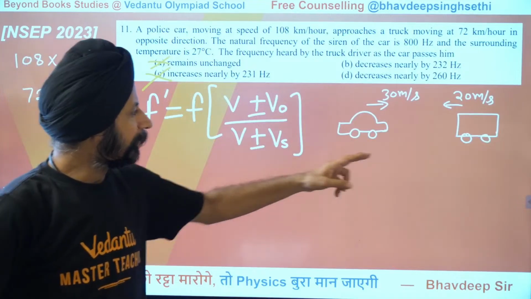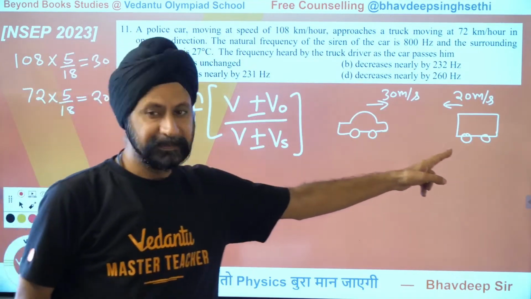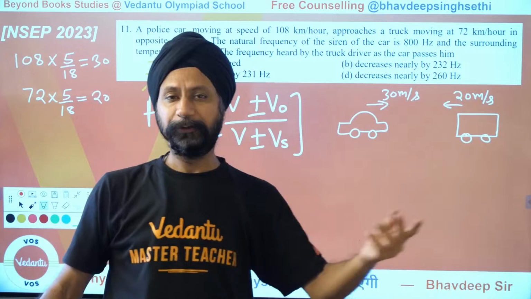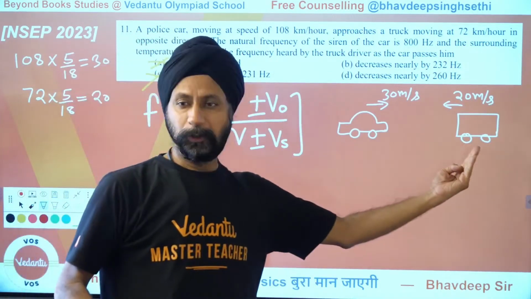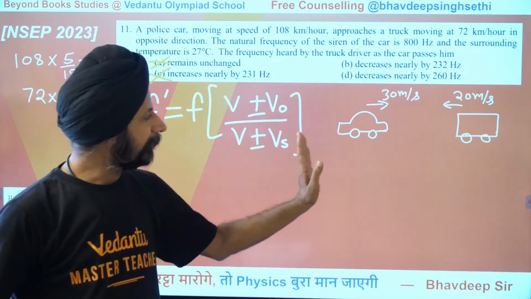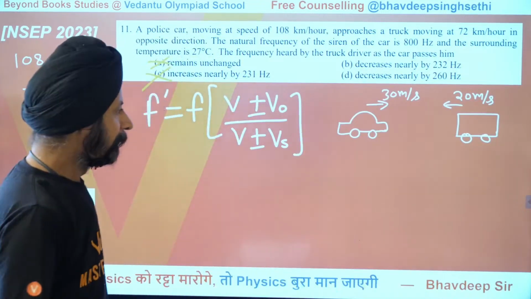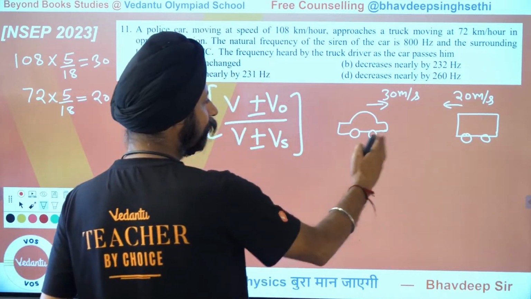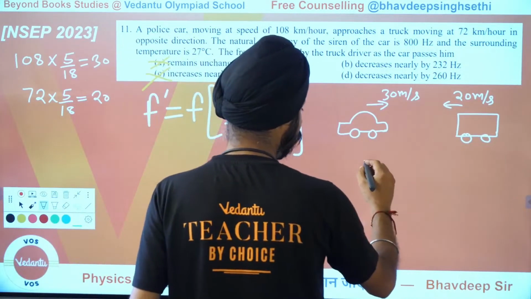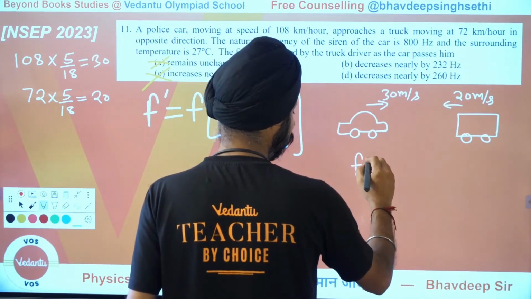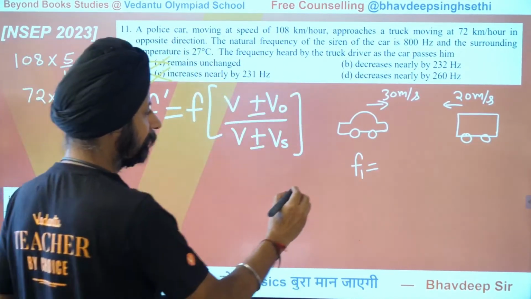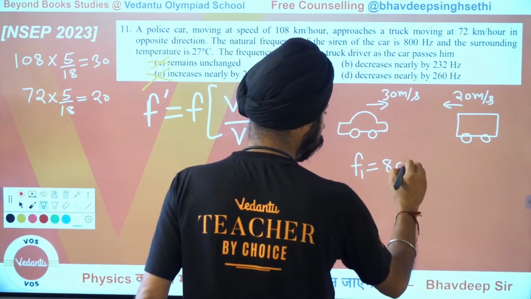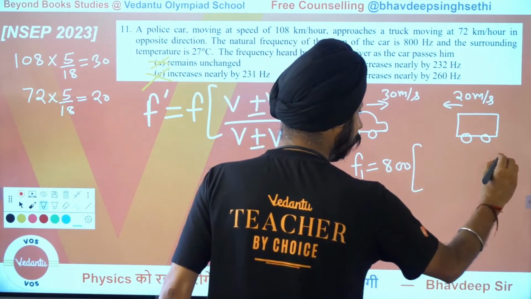Don't you think this is the source and this is the observer? The observer is going to hear a higher frequency for two reasons. First of all, the observer is coming closer to the source. Secondly, the source is coming closer to the observer. So how much frequency would be heard by the observer here? That frequency, let's call it F1, is going to be the original frequency, which is 800 hertz, times...